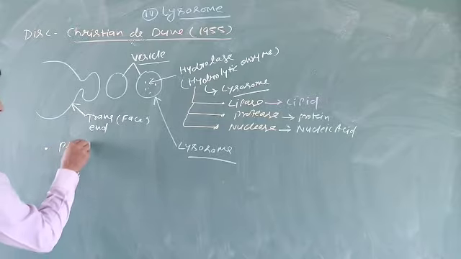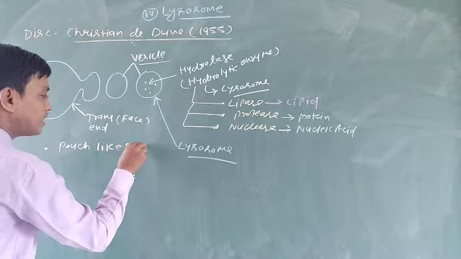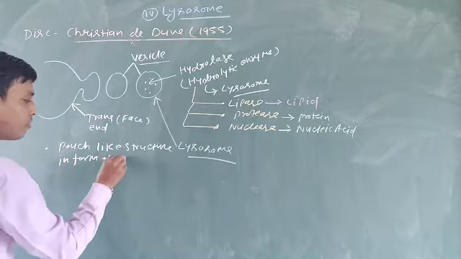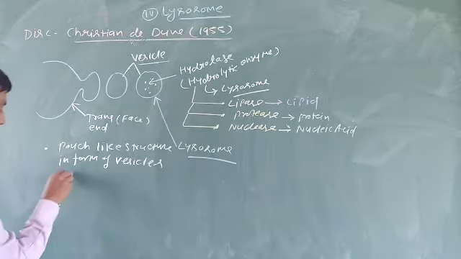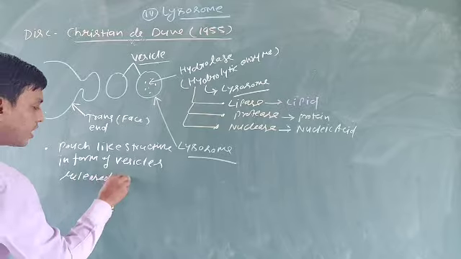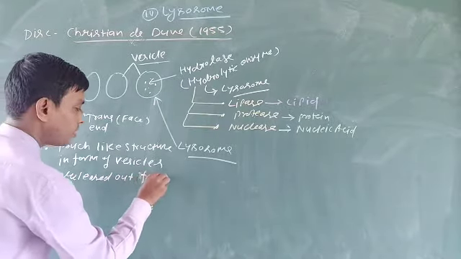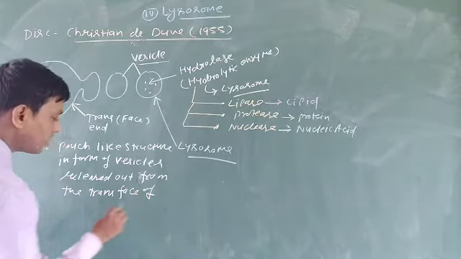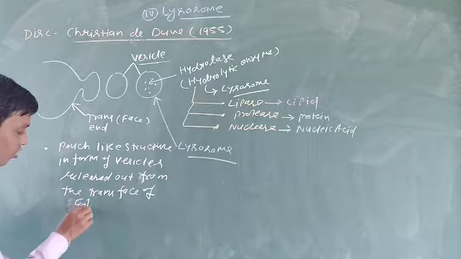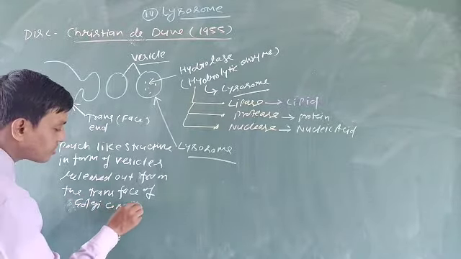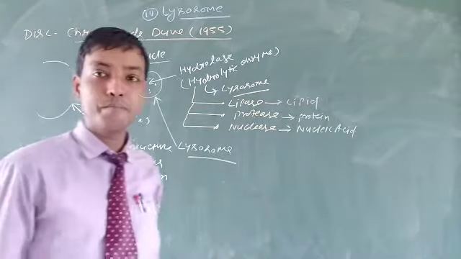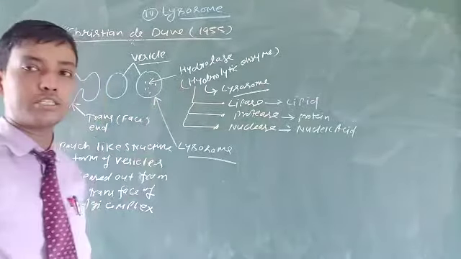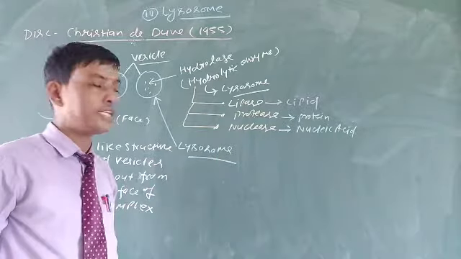It is a pouch-like structure, in the form of vesicles, released out from the trans face of the Golgi complex, and then forms a big pouch-like structure because of having different kinds of enzymes.